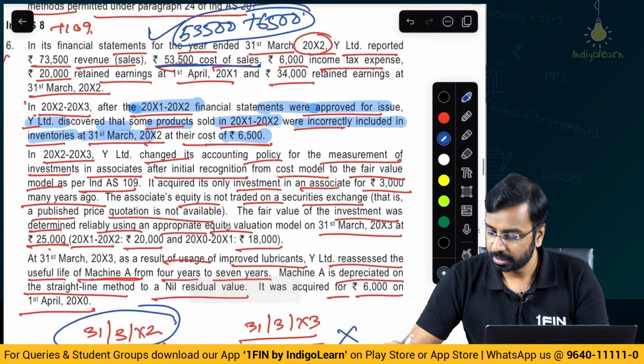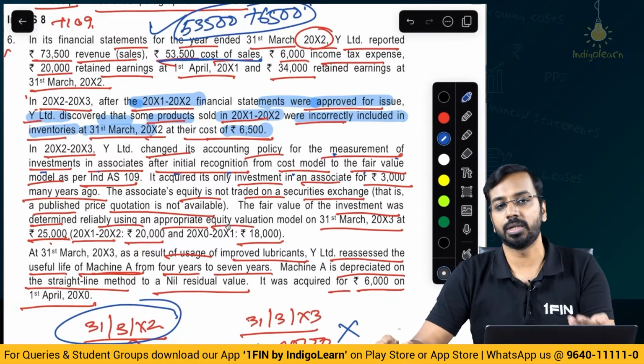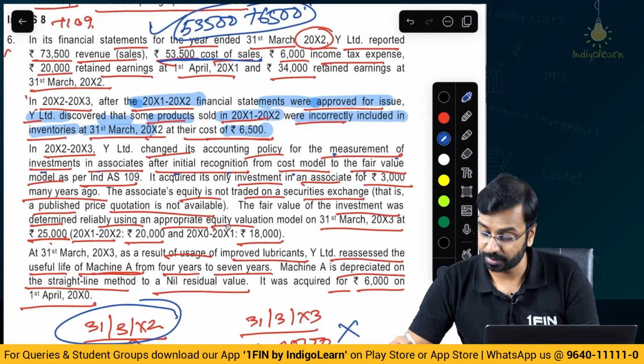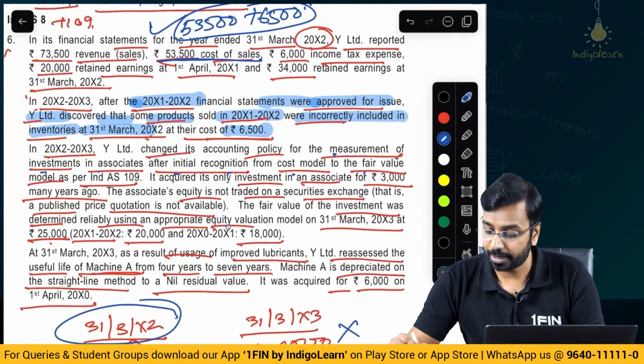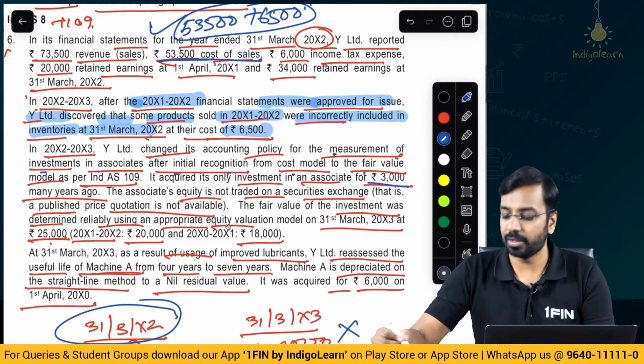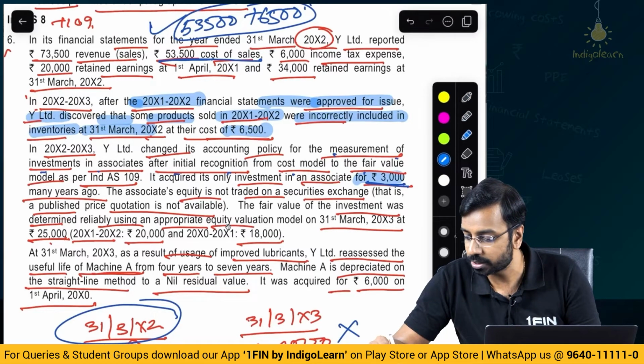Then the next thing is the change in accounting policy for the measurement of investment in associate after initial recognition from cost model to fair value. Change in accounting policy, again retrospective application, right? So they have moved from cost to fair value. What is the cost? Have they given the cost? Yes, they have given the cost. Cost is 3,000 here.